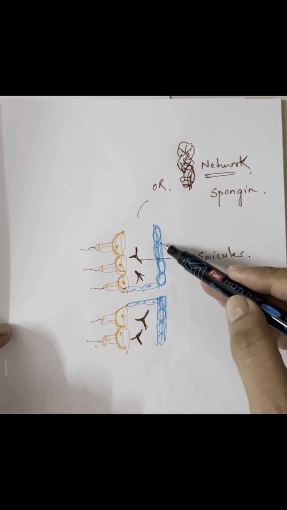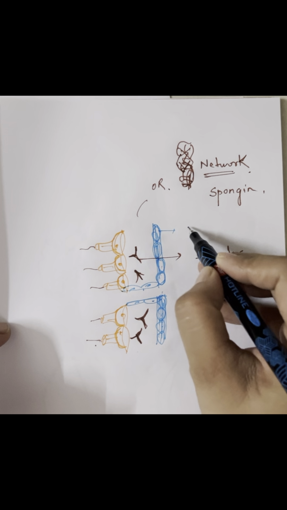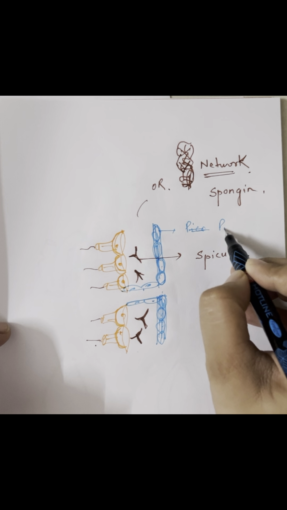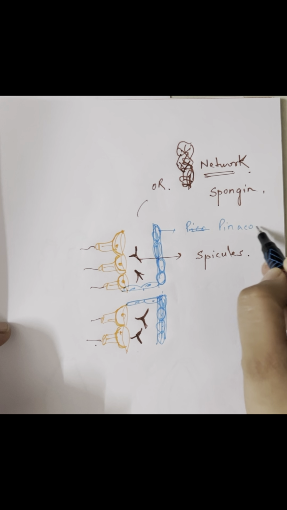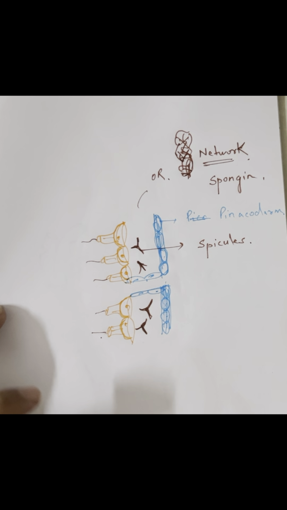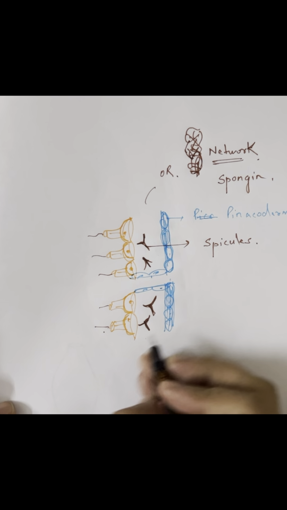Now let's talk about the endoskeleton part. As you can see, this is the outer layer, pinacoderm, and this is the inner layer, choanoderm, and these orange cells are the choanocytes having flagella in them.